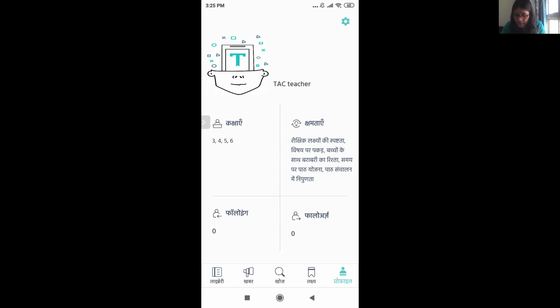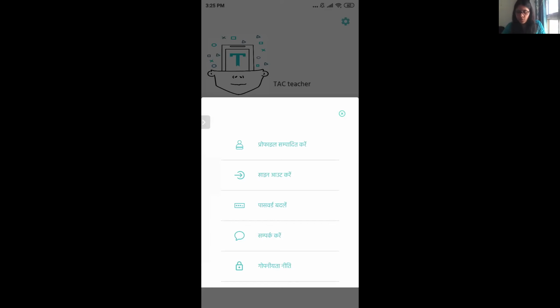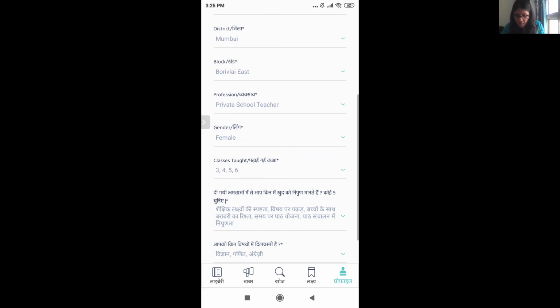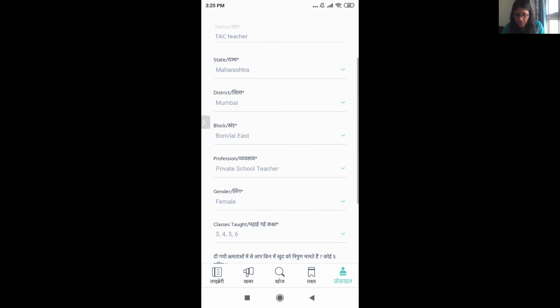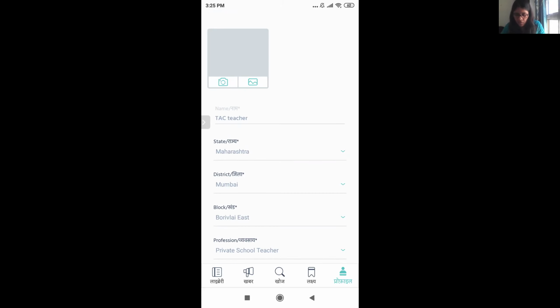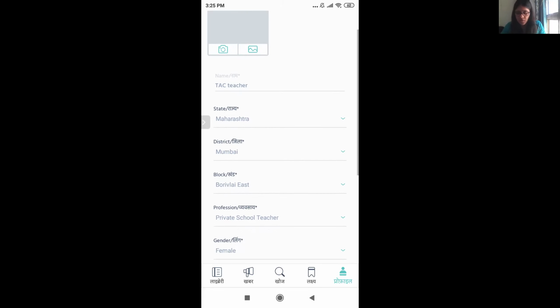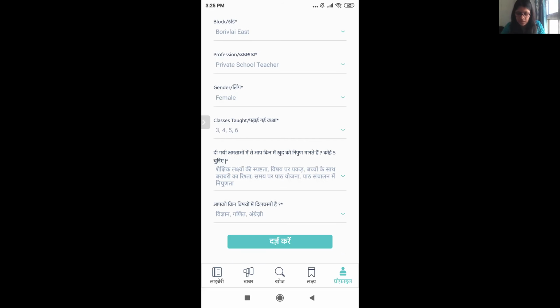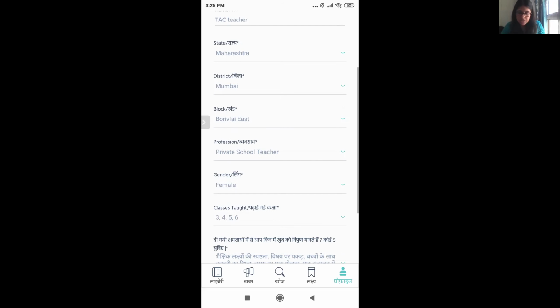At the top, when I click on this gear button, you can see a few more options. One is Profile Sampadit Kare. What it does is basically you can change your basic details over here. As you can see, when I was creating my account, I kept my name as staff teacher, my state was Maharashtra, and so on. That's how I filled all the details. Now, if I want, I can change these details.